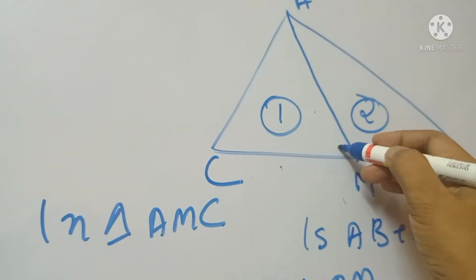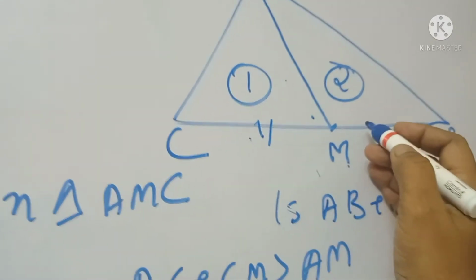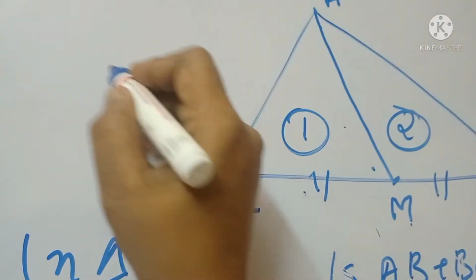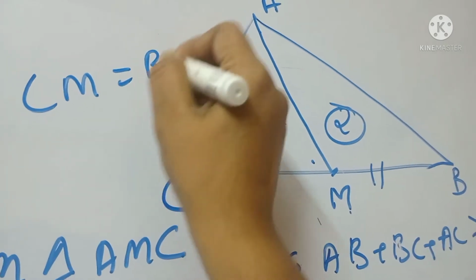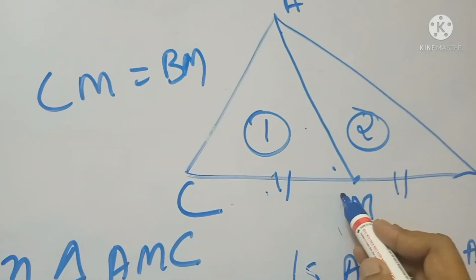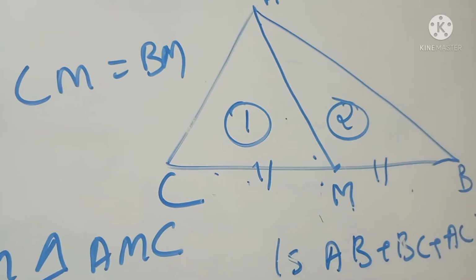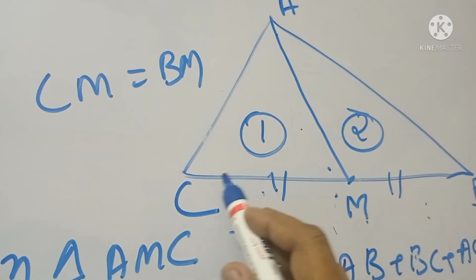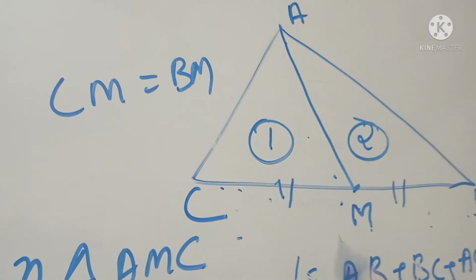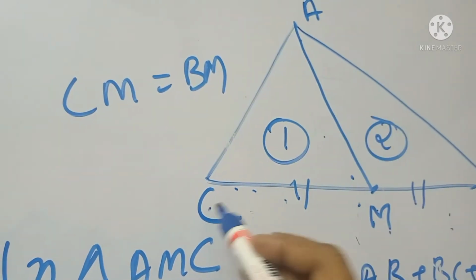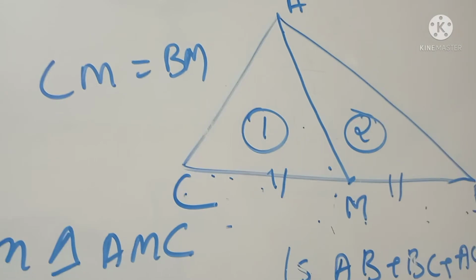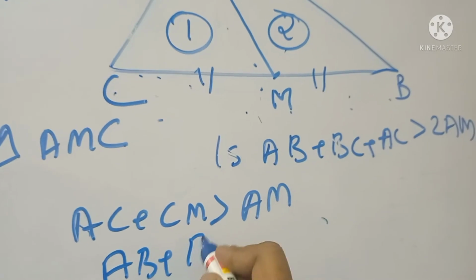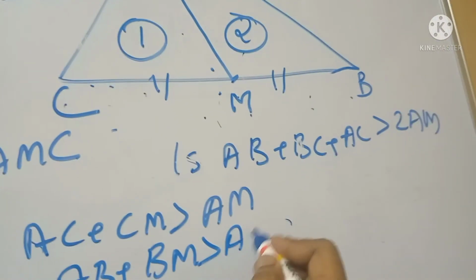Since AM is the median of triangle ABC, we can write CM is equal to BM. AM is the median, so it divides the opposite side into two equal parts. That is, AM divides BC into two equal parts, CM and BM. Then in triangle AMC, AC plus CM is greater than AM. Then consider the second triangle: AB plus BM is greater than AM.